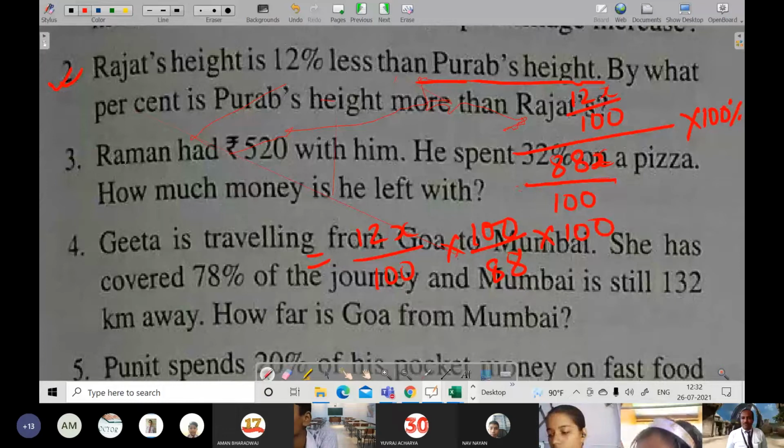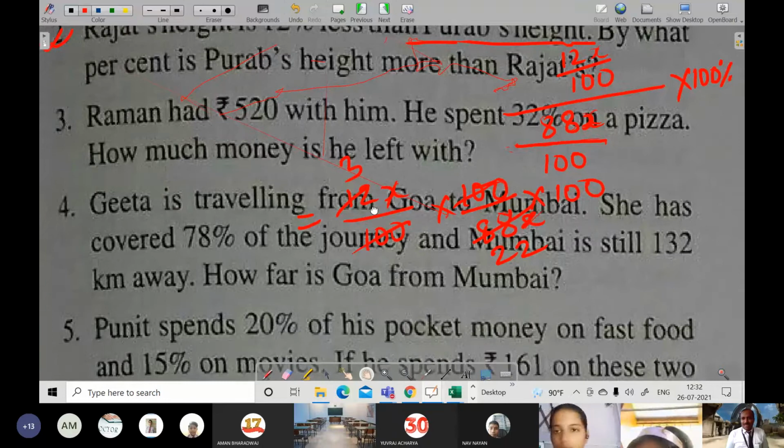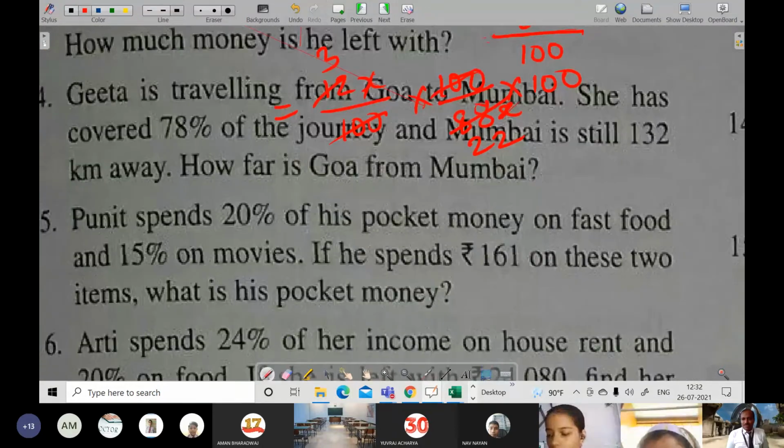These both will be cancelled. 4 threes are 12 and 4 twos are 8. So it will become 300 by 22%. X also will be cancelled, since 88x was there. It will become 300 by 22%. And then you can bring it in decimal or mixed fraction also. Like here, with 2 it will be divided. That means it will become 150 by 11.